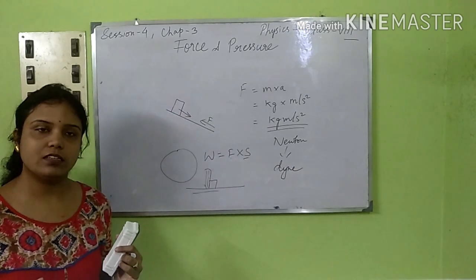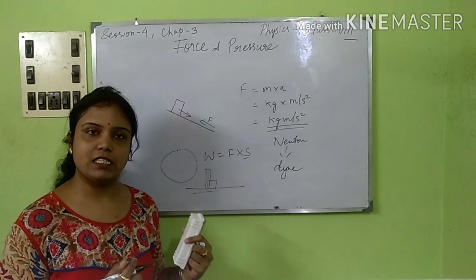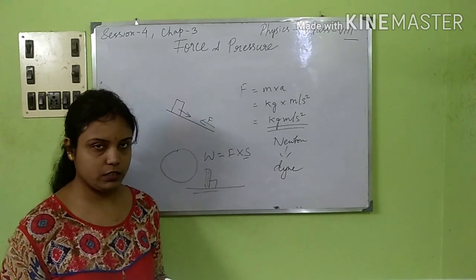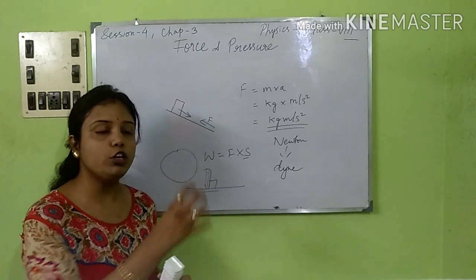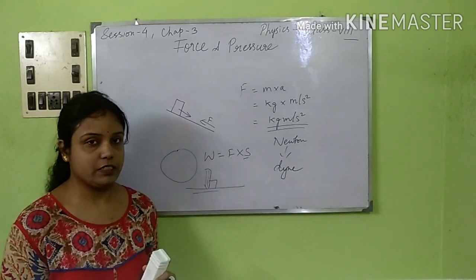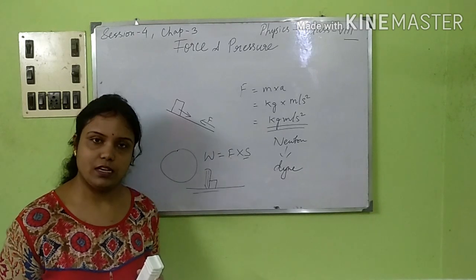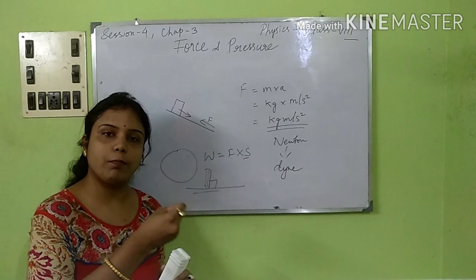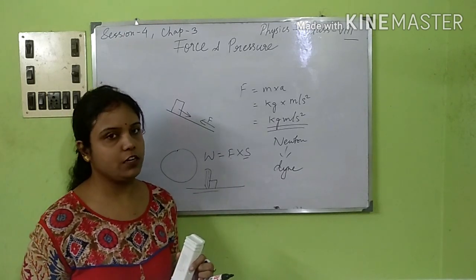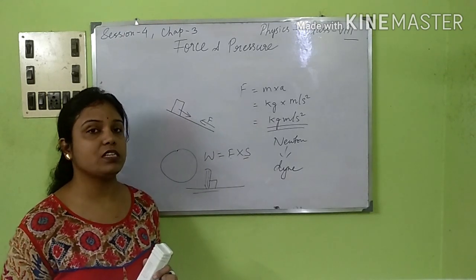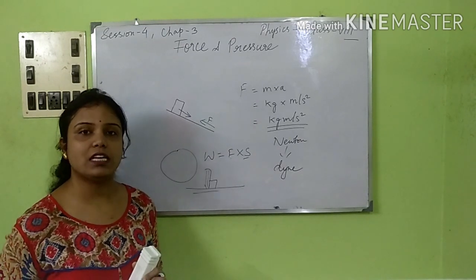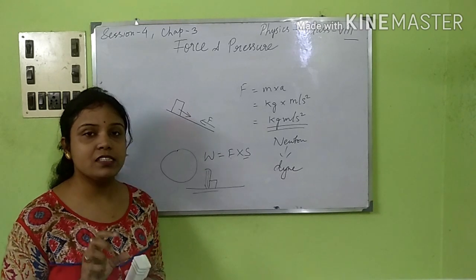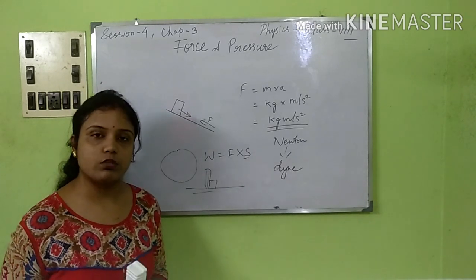And one more thing: whenever a force is applied on a body by the gravitational force of the earth, that is, when a body is pulled towards the earth's surface, that particular force is called the weight. It is a force applied to a body by the earth, which pulls it towards the earth's surface. There we have the unit as kgf, kilogram force.